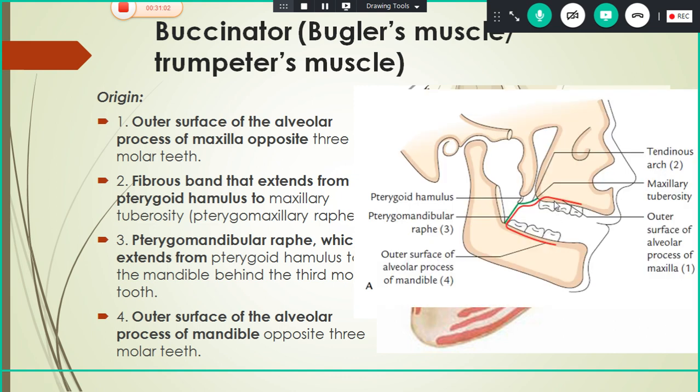Other than this, it also arises from the pterygoid hamulus. There is a fibrous band extending from the pterygoid hamulus to the mandible. This is called the pterygomandibular raphe. The fibers of the buccinator also arise from the pterygomandibular raphe. And one more thing, the pterygomaxillary raphe also gives origin to the buccinator muscle. So now the origin is clear. It arises from the alveolar process of the maxilla and mandible opposite the 3 molar teeth, and from the pterygomandibular raphe and pterygomaxillary raphe.